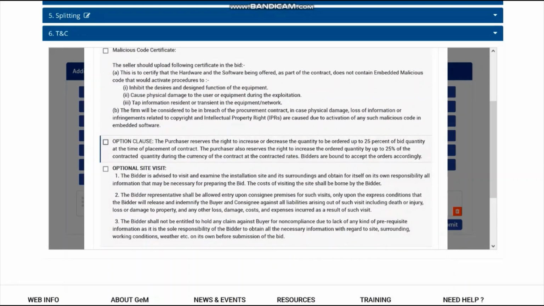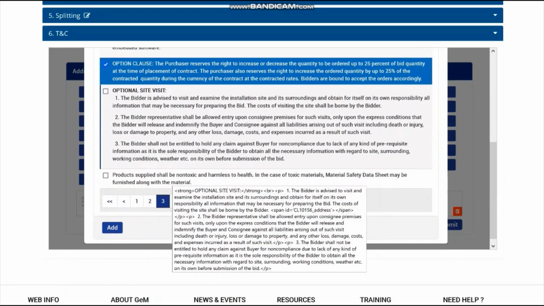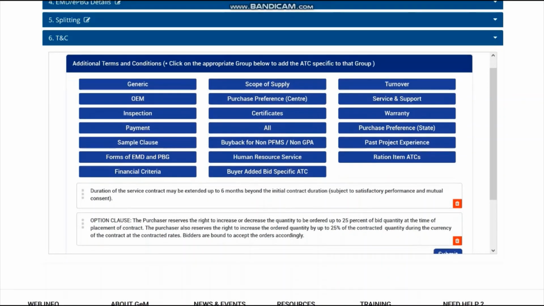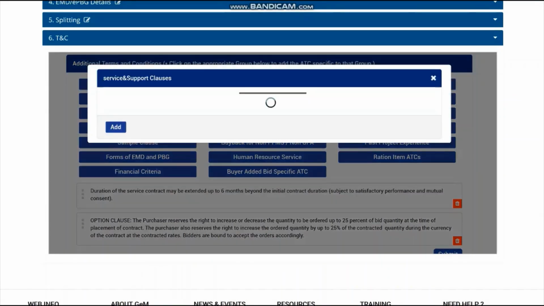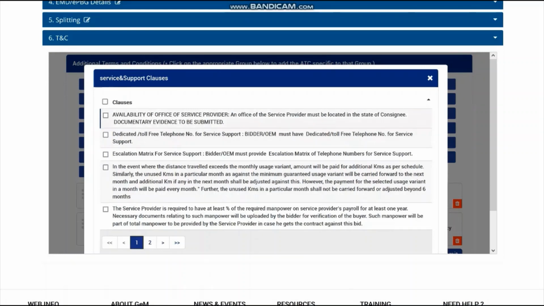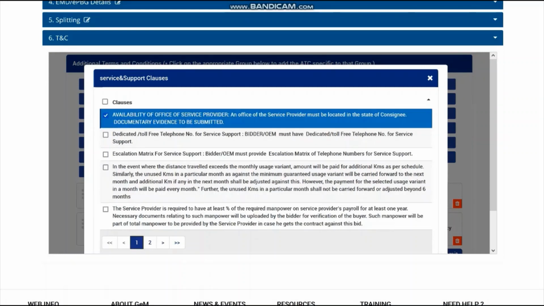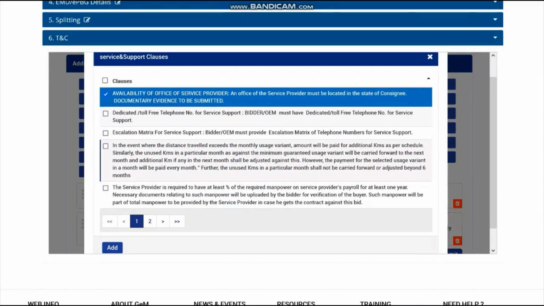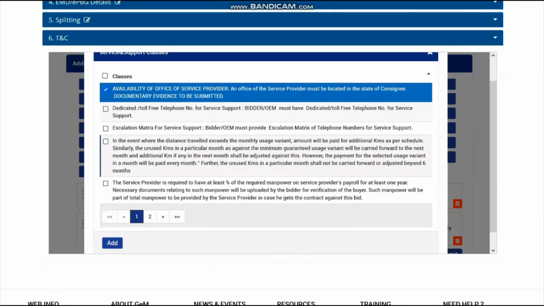Option clause, this is also very much required, so add it. Other terms and conditions which are generally required is service and support. You can add that availability of the firm's office in your state. This helps you in getting proper service.